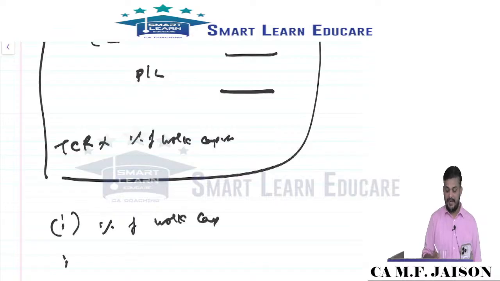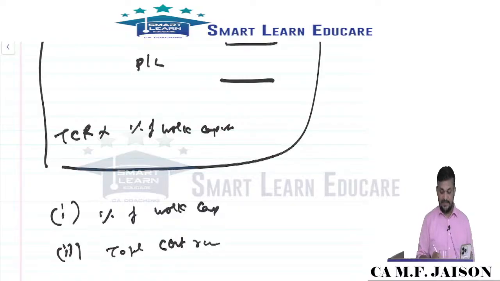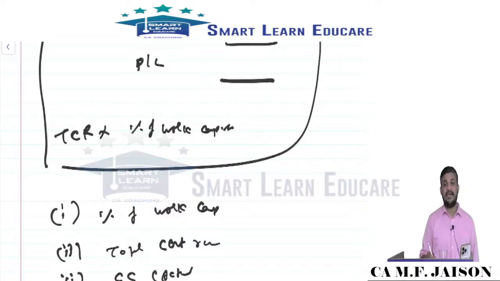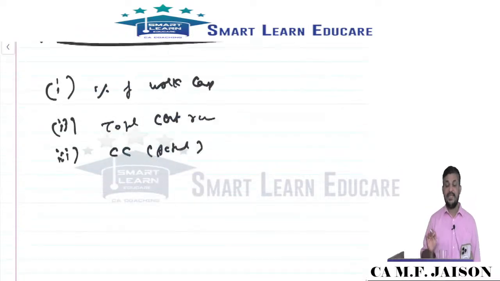We should identify the total contract revenue. Based on this you will get the revenue for this year. Then you will have the contract cost. Contract cost is the actual cost incurred in each year, and that will give you profit or loss. This is the basic concept, but to apply this, as we told you, in the exam in practical problems we will always be finding something called cumulative percentage of work completion.